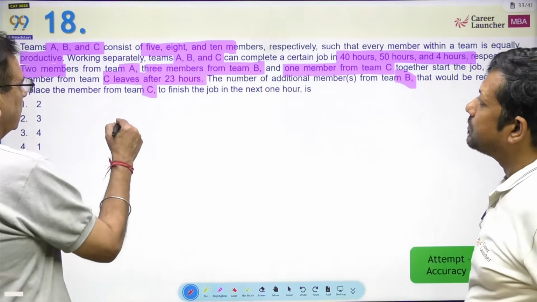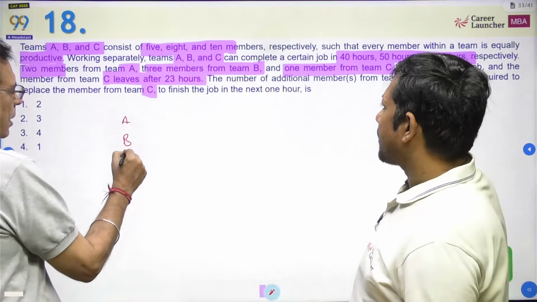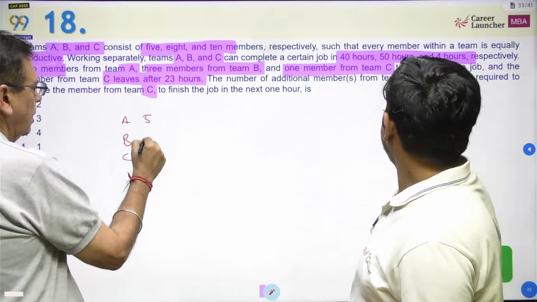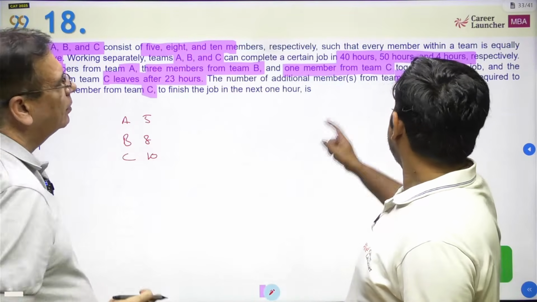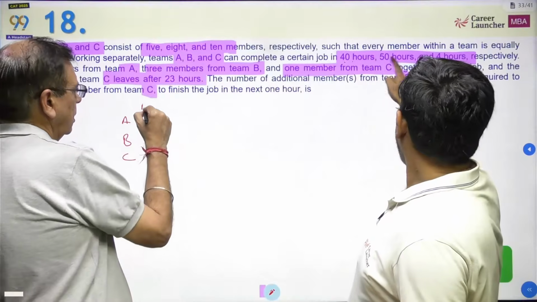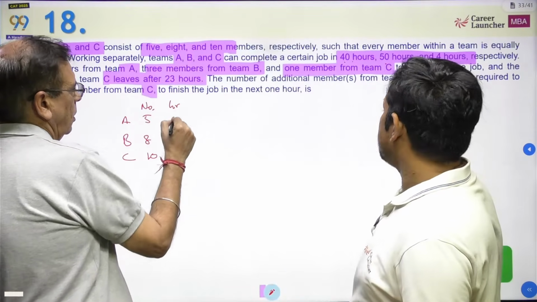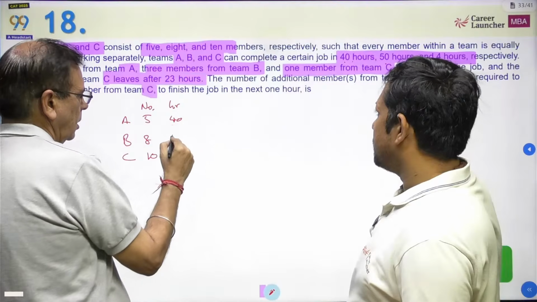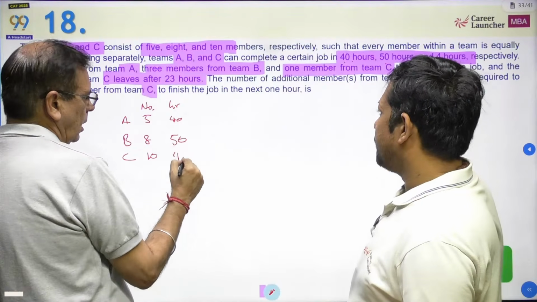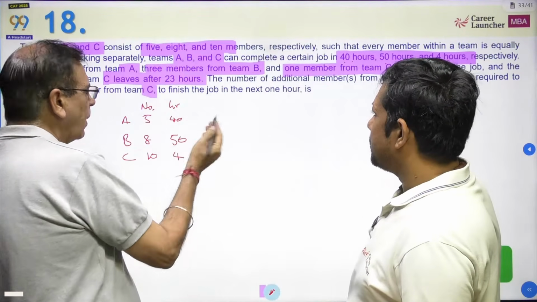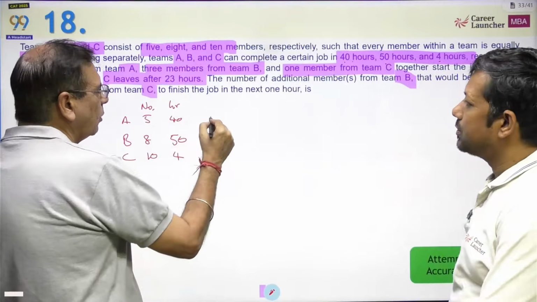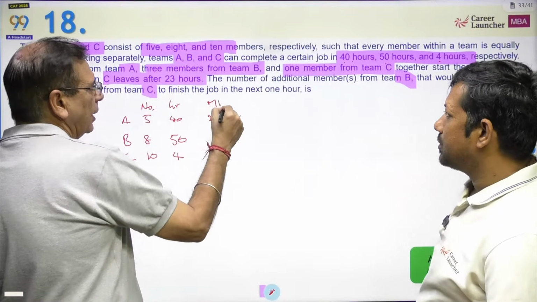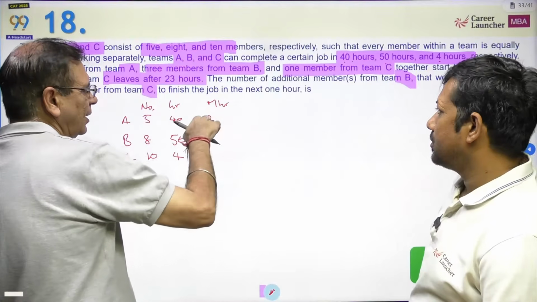So if you look at teams A, B, and C, how many members are there? That's 5, 8, 10. And they can finish the work in 40 hours, 50 hours, and 4 hours. So the total number of man hours or woman hours or people hours required will be 200 hours. There's a work of 200, let's say man hours, लिख देते हैं, बुरा मत मानना.